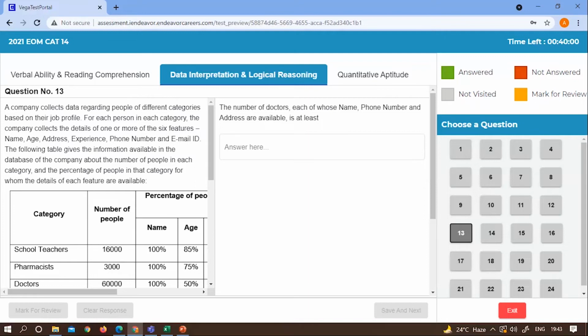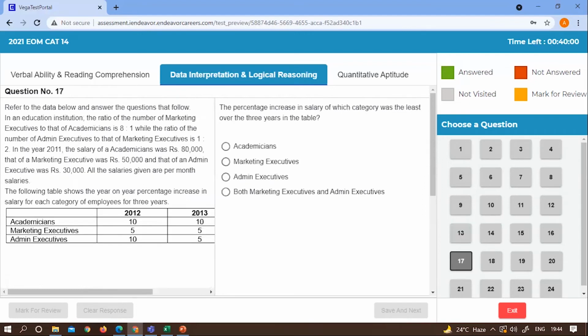Again, next set. Two out of 4 questions were quite doable. The rest 2 were doable as well, but with a moderate level of time dedication. So even if you're not solving all 4 questions, certainly you would have solved 2 questions out of this, and they were quite doable. A little bit of observation and a little bit of calculation would have served the purpose.